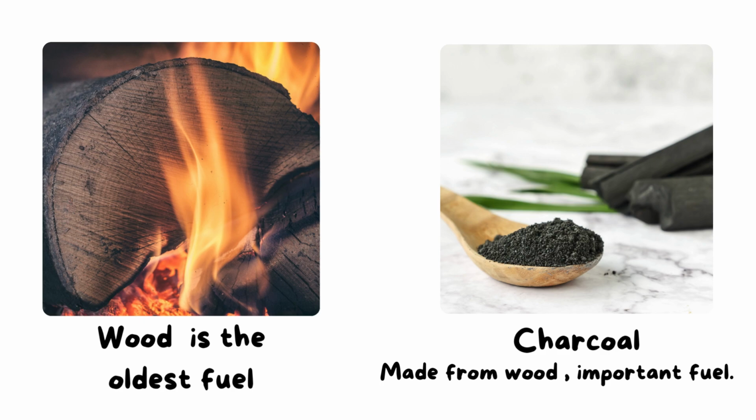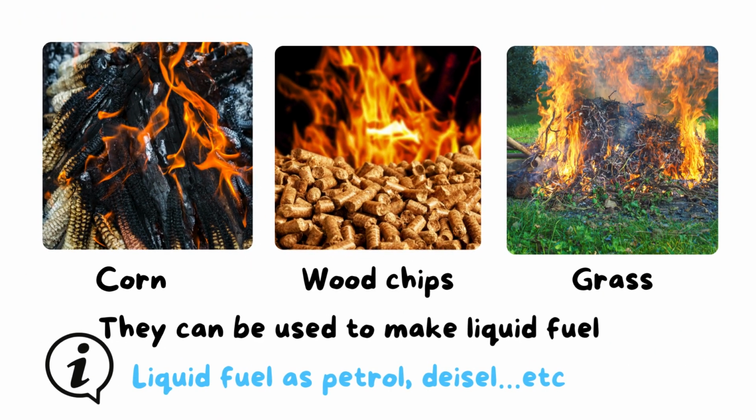This is an important fuel made of wood. So we have wood, charcoal, and another three examples: corn, as we can burn it to get thermal energy, also wood chips, small pieces of wood, and grass.